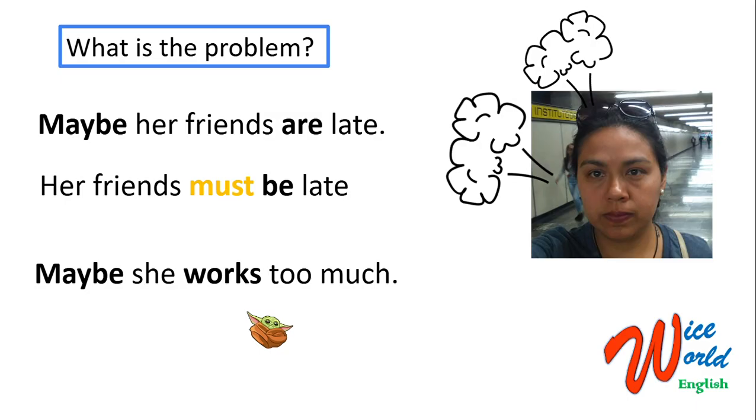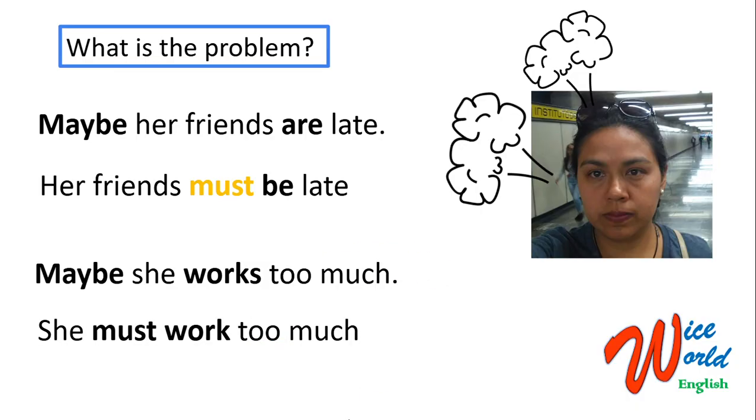And so what about the second one? Can you write the second one very fast before I show you the answer? Pause the video if necessary. So the second one would be, she must work too much. So once again, notice that we are using the modal verb must to make speculations. Speculations because we don't know the real reason, but we are pretty sure that these are the reasons why the woman is angry. Okay, let's make more examples.